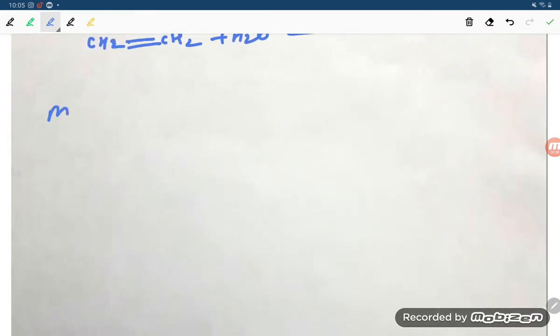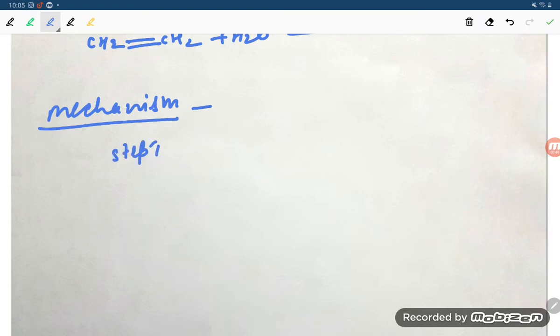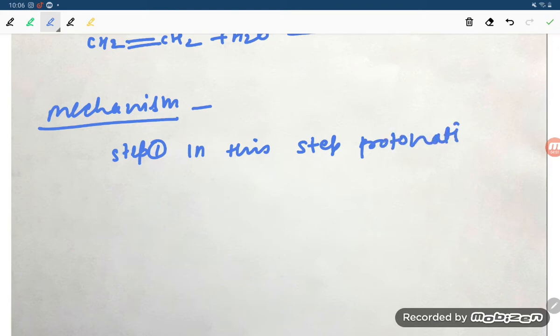Now you see the mechanism, students. The mechanism involves three steps. Step number one: protonation of alkenes to form carbocation. In this step, protonation of the alkene takes place. How is it taking place, students?